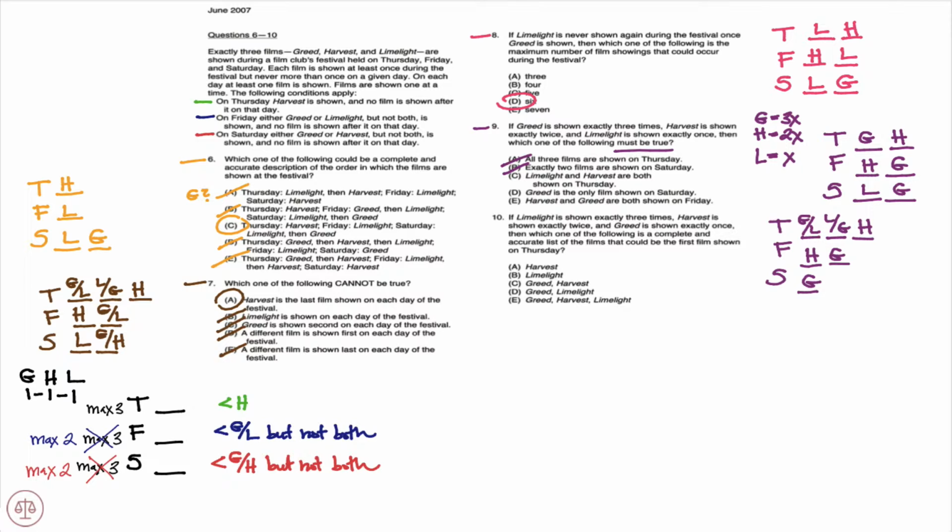C, Limelight and Harvest are both shown on Thursday. And again, you notice in our first scenario, we don't have Limelight on Thursday. We only have Greed and Harvest. So C does not have to be true, and C would be eliminated. D, Greed is the only film shown on Saturday. Again, in our first scenario, we had Limelight with Greed on Saturday. So D does not follow, which means that E would be the correct answer by process of elimination.